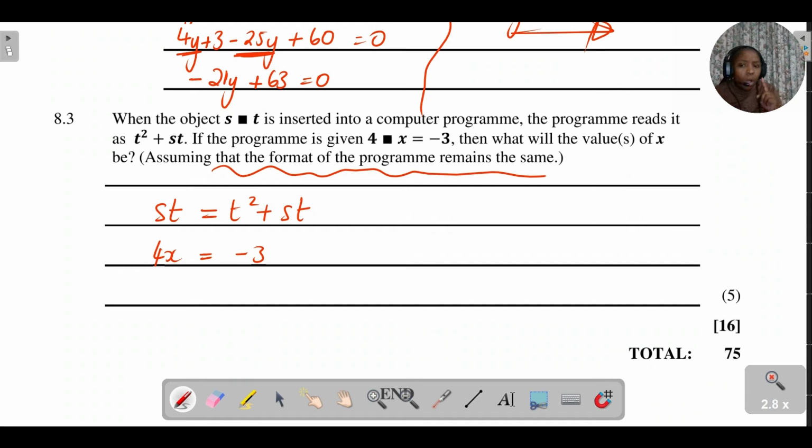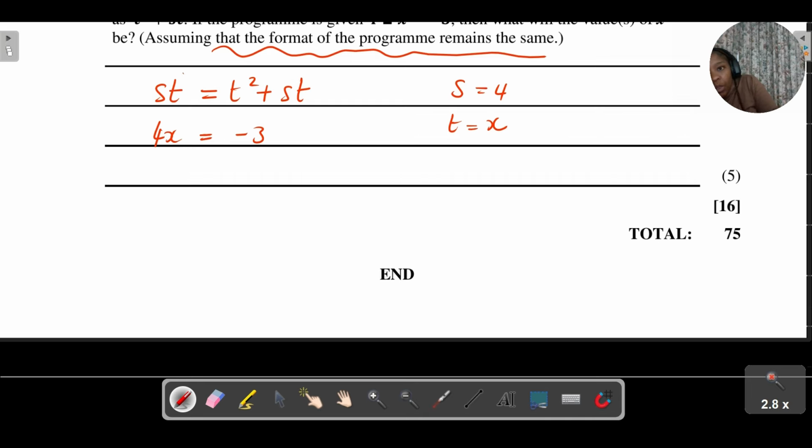So we can say that the s is equal to 4, the t is equal to x. Then from there, what does that tell us? It tells us that st is equal to 4x, which is equal to, now that means that your t squared plus st, where I see a t, I can put an x, and where I see an s, I can put a 4.